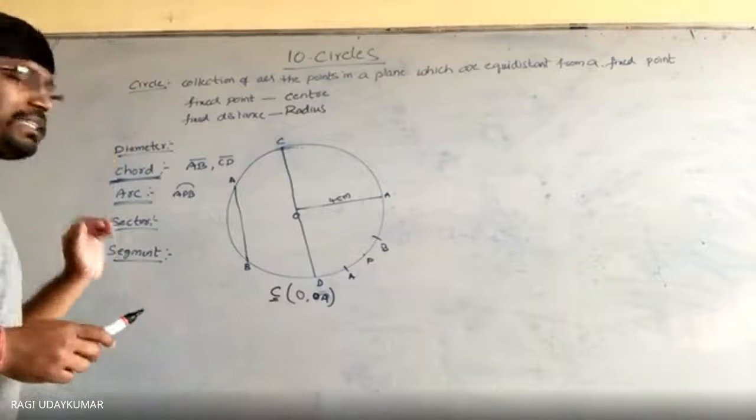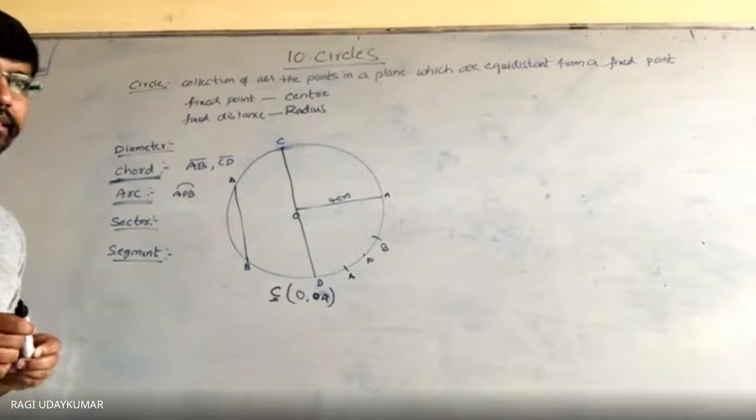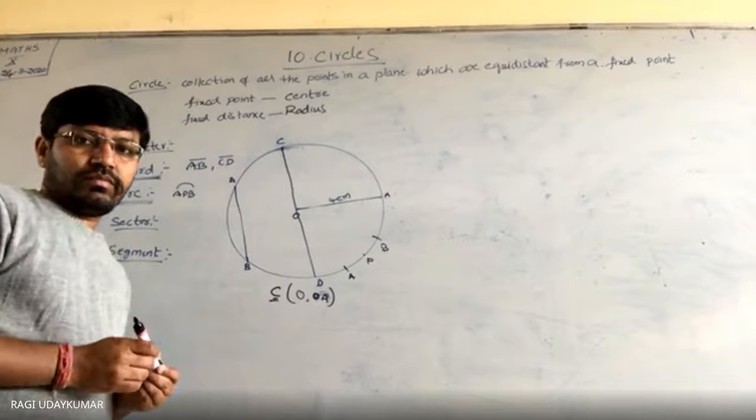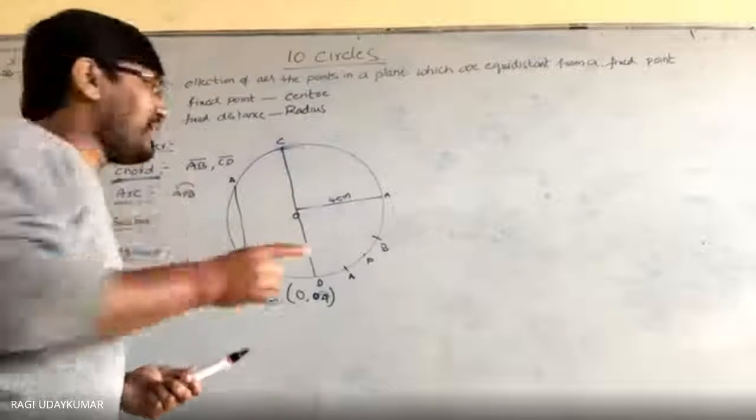Next, sector. What is meant by a sector? A sector is a part of a circle. See here, the part of the circle which is divided by a chord.